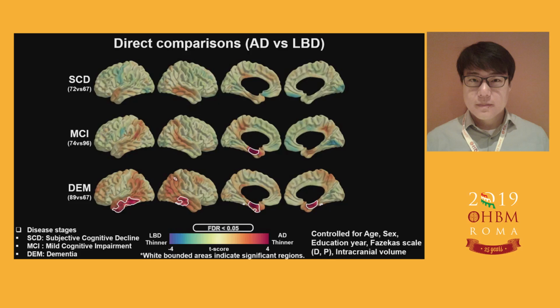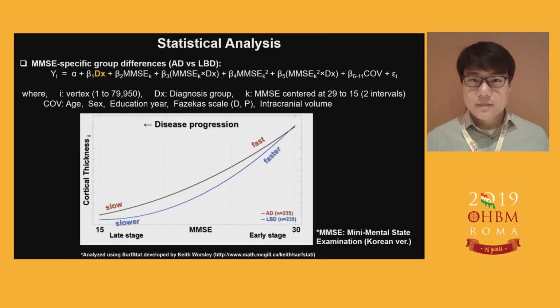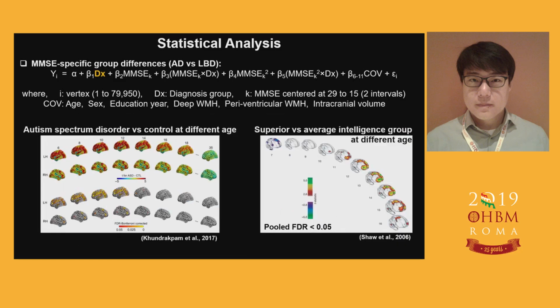To show more detail in contrast inside the disease stage, we use the MMSE score as a proxy marker for the disease progression. We use the general linear model to test group effects at differentially centered MMSE scores with this quadratic model. We estimated the degenerative curves from 4065 patients at 80,000 vertices each. Then we tested group contrast along with the disease progression. This model was used in previous studies showing the AD-related changes in autism or IQ group.